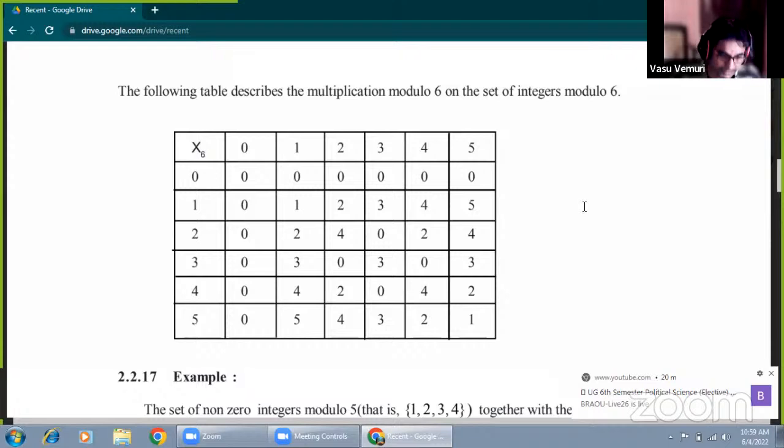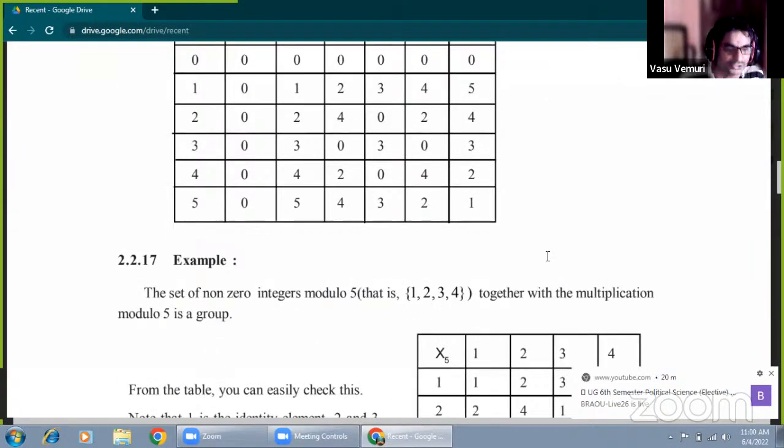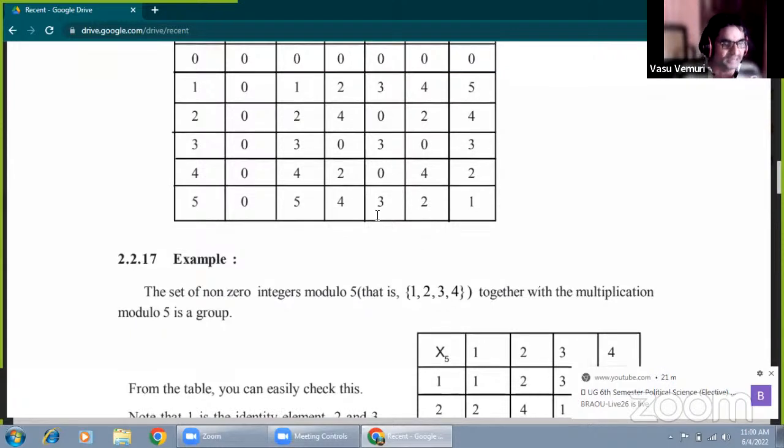With respect to multiplication under modulo 6, does it sometimes form a finite group? Okay, that's the answer. Now this is also a special binary operation: addition modulo 6 and multiplication modulo 6.